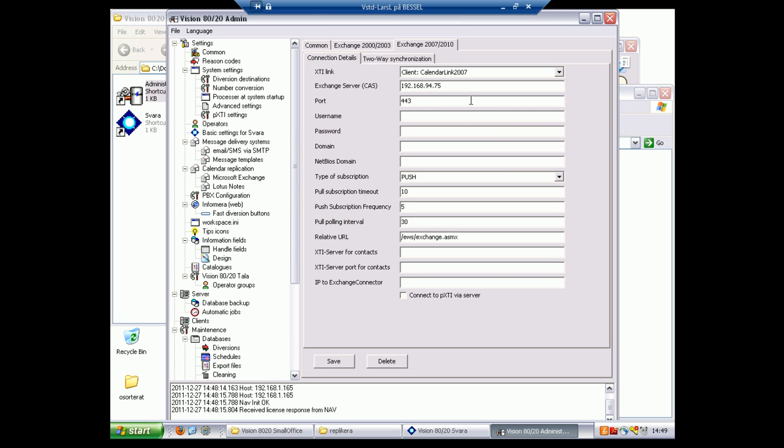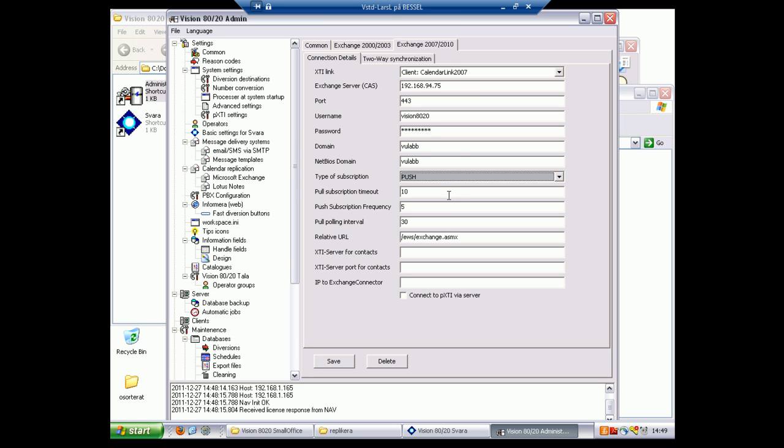Next, we specify the account being used to read and handle the events from different mailboxes. As you remember, the account with impersonation rights used for this is called Vision8020. Specify the same password here as you specified on the Exchange server when creating the account. Specify the domain and the NetBIOS domain of the Exchange. This info can be received from the Exchange technician if in doubt.